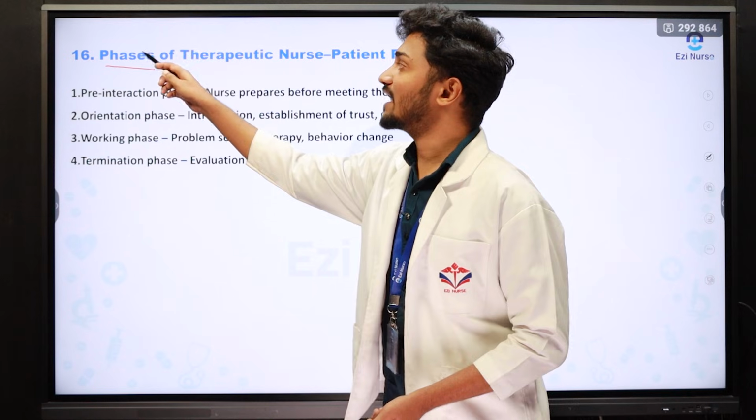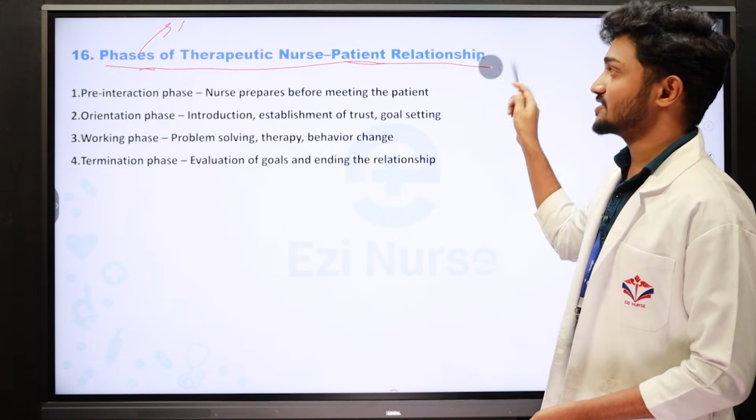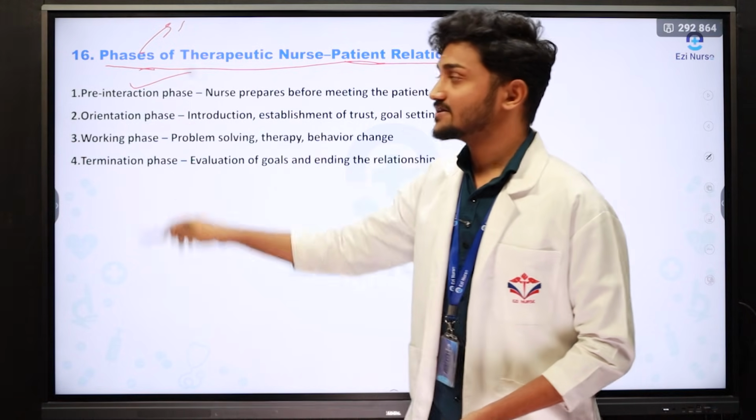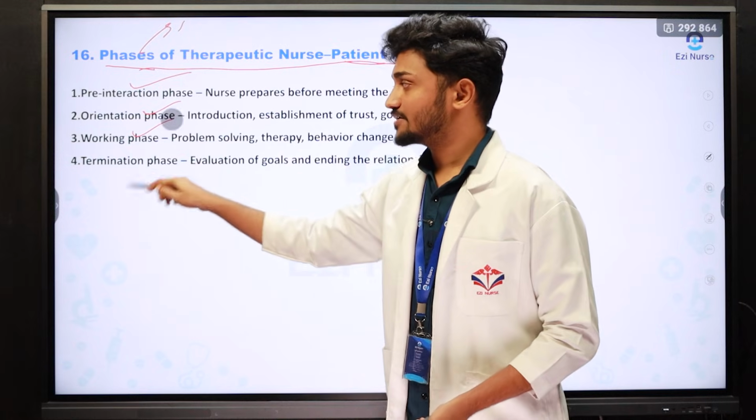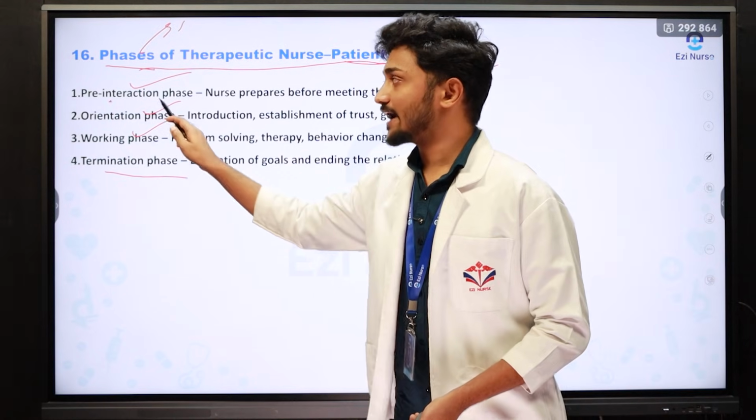The phases are also called as stages. The phases of therapeutic nurse-patient relationship. What are the phases? First phase is called as pre-interaction phase. Second one is called as orientation phase. Third one is called as working phase. Fourth one is called as termination phase. Then what is meant by pre-interaction phase?